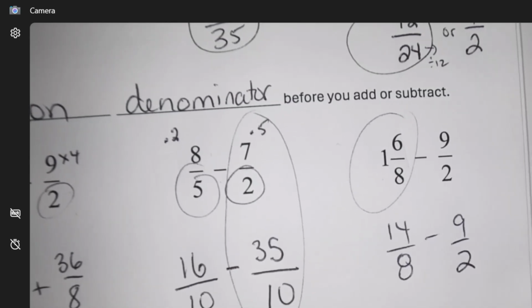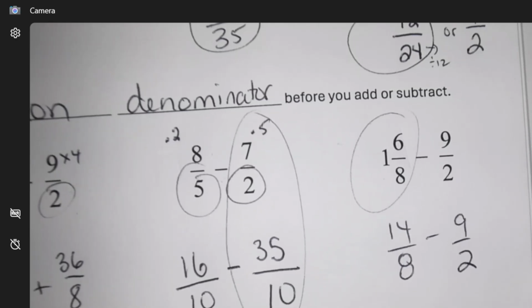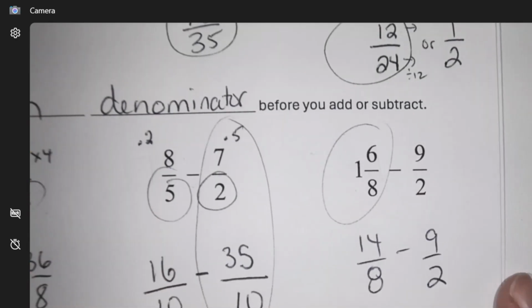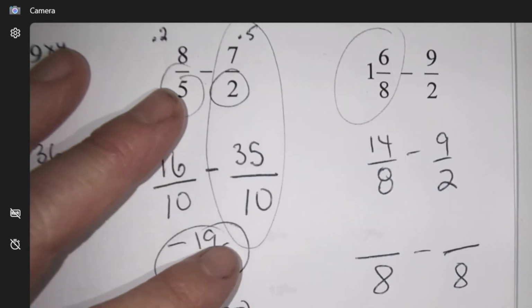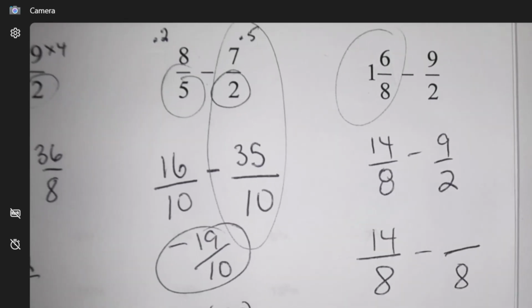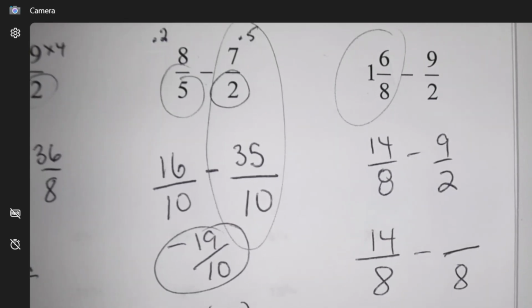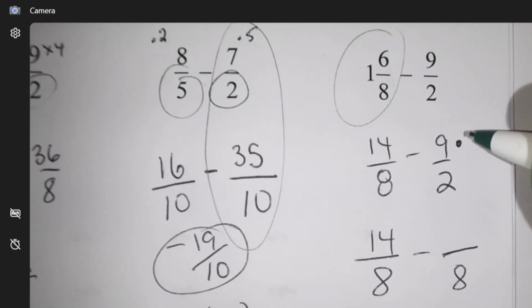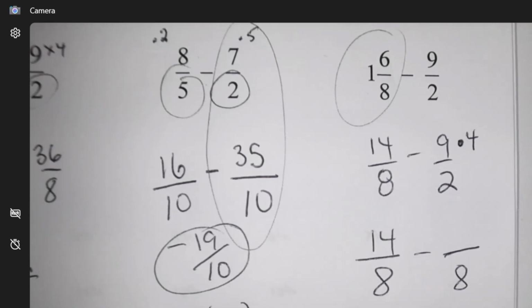I'm going to make them both 8s. You can never go lower than any of the digits there. You always have to be at or above, right? Multiples. So 14 stays the same. And this would have to get times by 4.